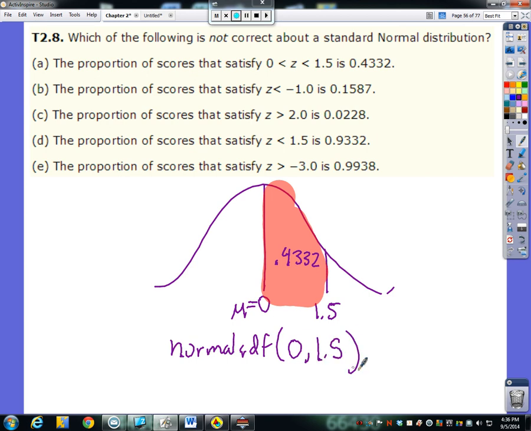And since it's a standard normal, we can just stop right there. You can put in comma 0, comma 1, but those are the default values. So normal CDF, 0 for my lower, 1.5 for my upper, and I get 0.43319, which is going to bump up to a 2. So that is a true statement, but I'm looking for a not correct statement.